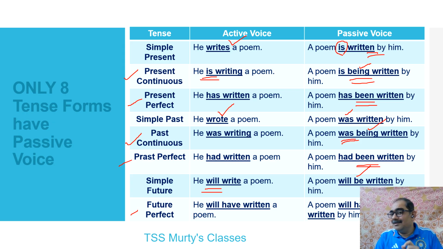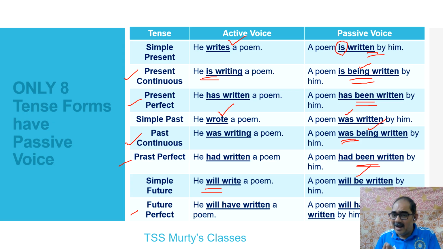That is the... I hope you're guessing what exactly it is, right? The verb en form, in simple terms, past participle. Okay, so when you look at it, it's very easy to remember with these two clues how a sentence is changed from active voice to passive voice. Verbs might change, the subject and object might change, but in passive voice, the verb structure should be a be form plus verb en form.